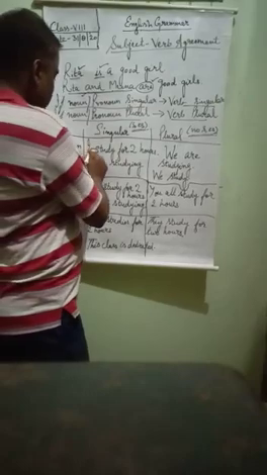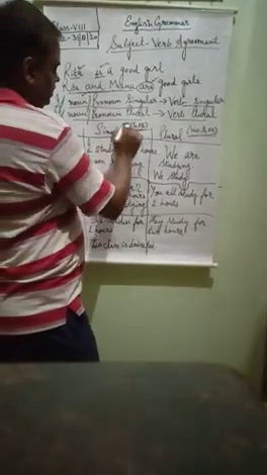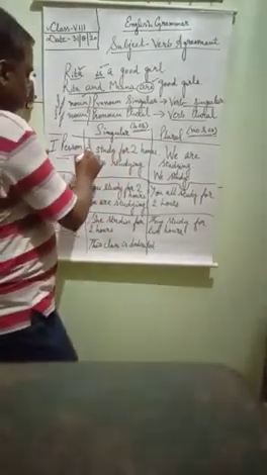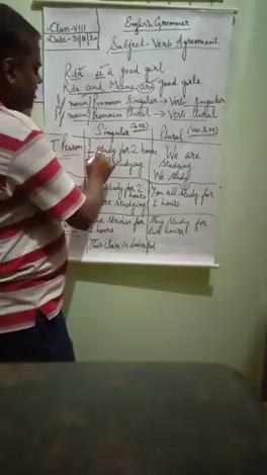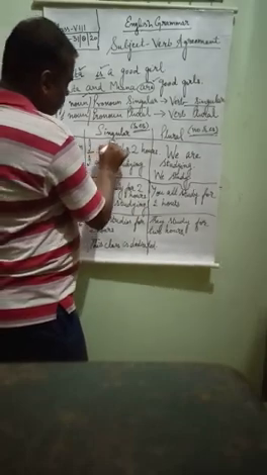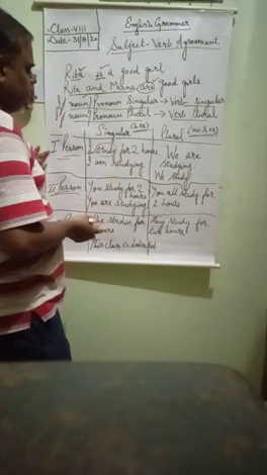Suppose that I is a singular thing in first person, singular word, but here we are not using s. We are not saying I studies for 2 hours. Why? Because this is the rule that although I is singular, we will use it as a plural. I study for 2 hours. ये I singular है, but we have used the verb here as a plural verb, because this is the rule. This is the rule of English grammar.